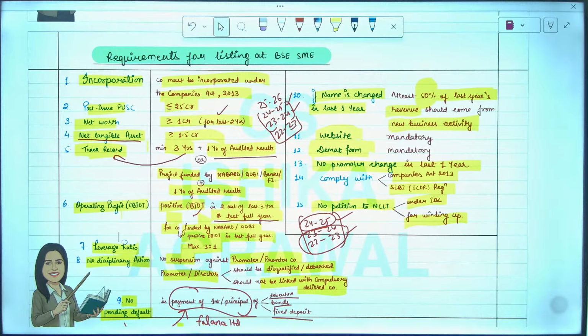Type understood in the chat box if this is clear to you. These are the eligibility requirements to get listed on BSE SME.